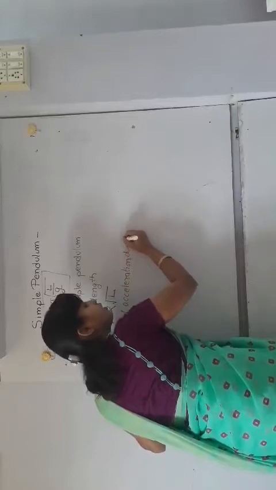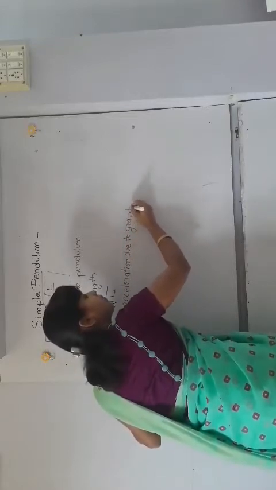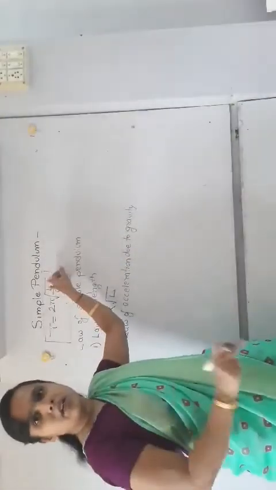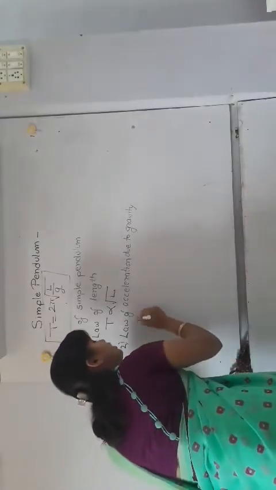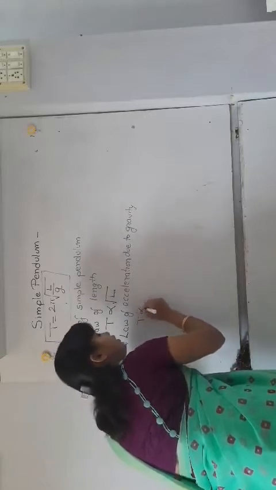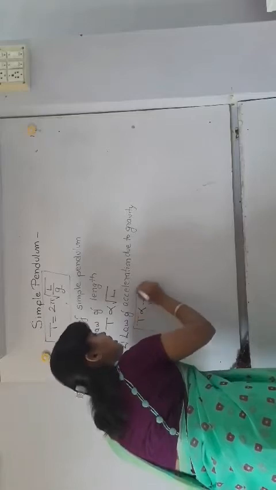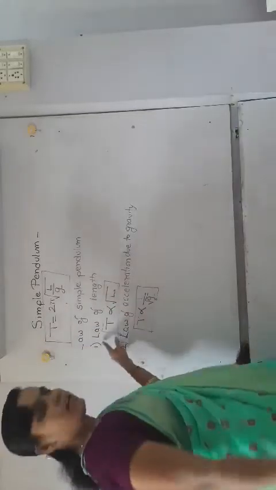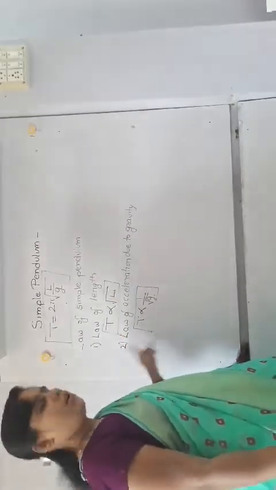Acceleration due to gravity. What does it say? If you consider that L is constant, that is an inextensible string, and 2 pi is also constant, then you can say T is inversely proportional to square root of g. This is another law of simple pendulum. This is the first law, that is the law of length. This is the other law, the law of acceleration due to gravity.